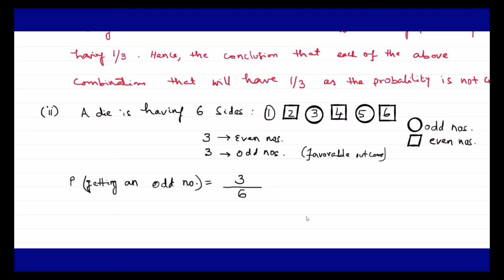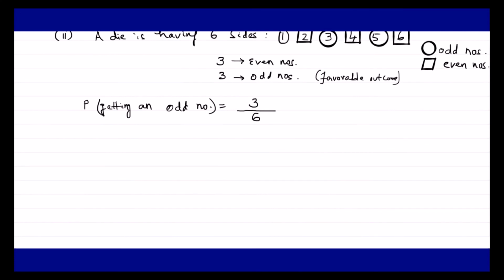That means the probability of getting an odd number is equal to 3 upon 6. 3 1s are 3, 3 2s are 6. So what we got is that the probability of getting an odd number is 1 upon 2.